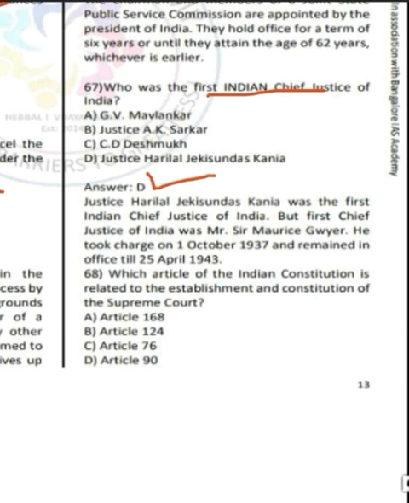Moving ahead to question number 68, it is asking which article of Indian Constitution is related to establishment and constitution of Supreme Court. Correct answer is option B, Article 124. So Article 124 envisages about the establishment and constitution of Supreme Court.